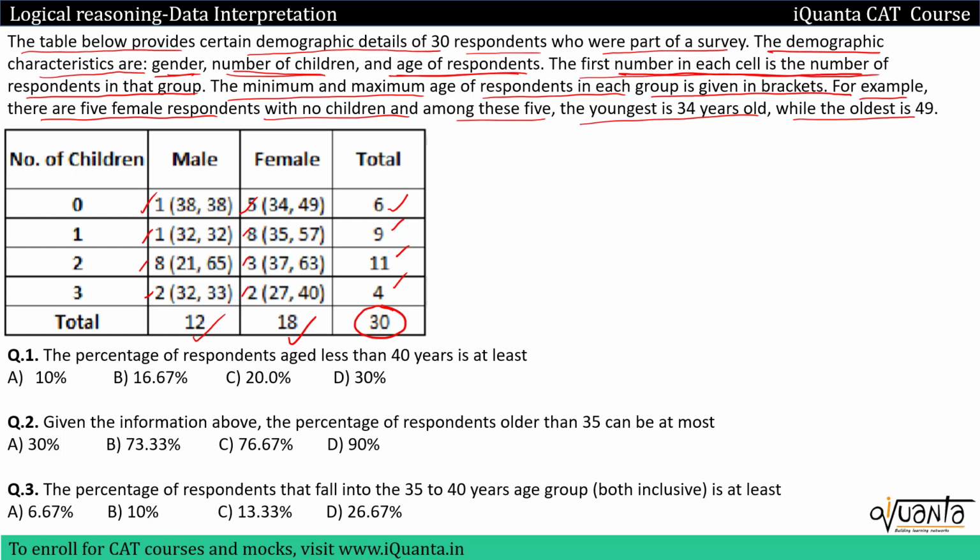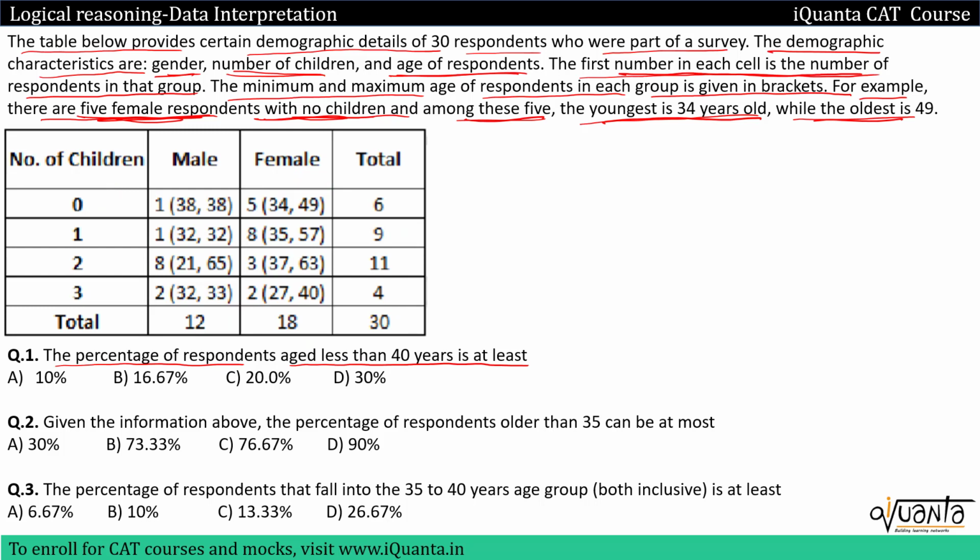Then for example, we have 5 female respondents with no children. So yes, we have 5 female respondents with no children, that means 0 children. Among these 5, the youngest is 34 years old. So this is denoting the youngest, and the oldest is 49. So 49 is the oldest. If you read the first question here, the percentage of respondents aged less than 40 years is at least. So we have to minimize the percentage of respondents aged less than 40.